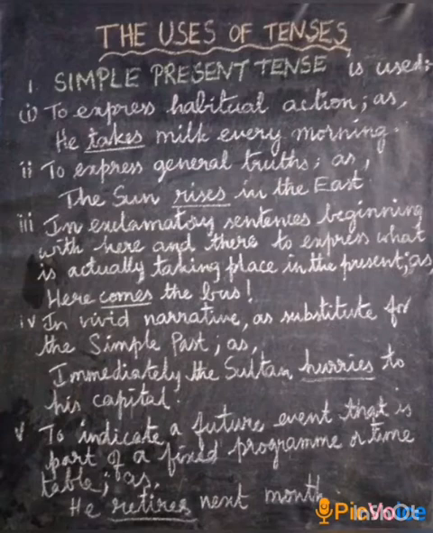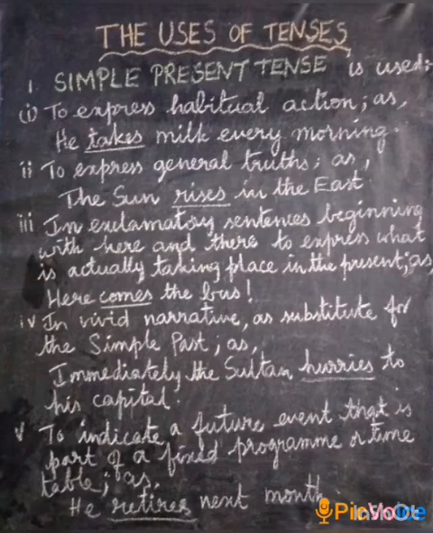To express general truths, for example, the sun rises in the east. In exclamatory sentences beginning with here and there, to express what is actually taking place in the present. For example, here comes the bus. In vivid narrative, as a substitute for the simple past. For example, immediately the Sultan hurries to the capital.